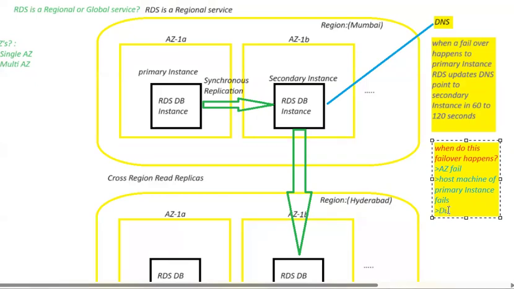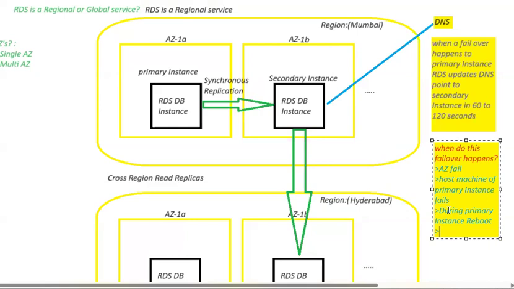During a primary instance reboot also, your RDS instance will fail to respond to your clients.